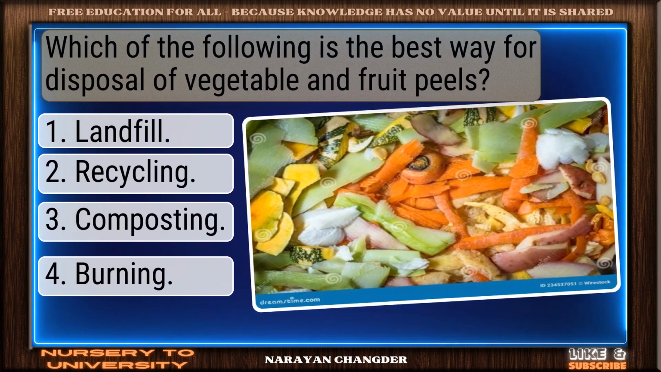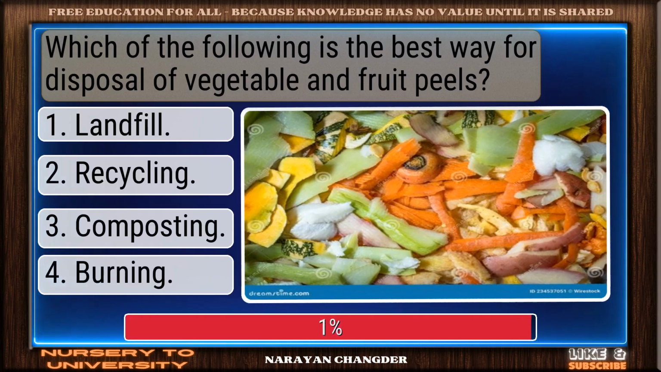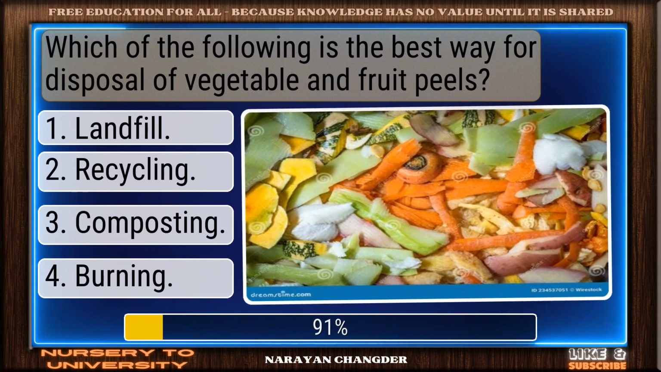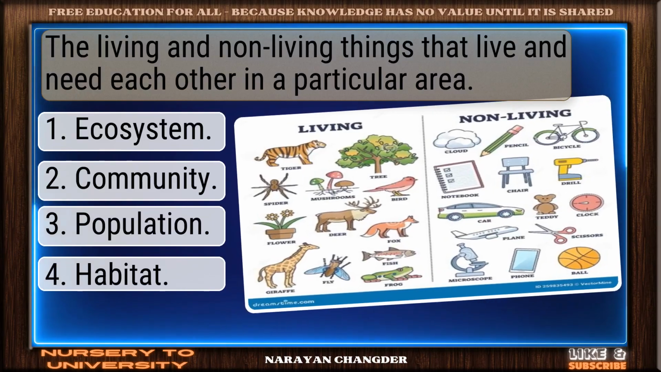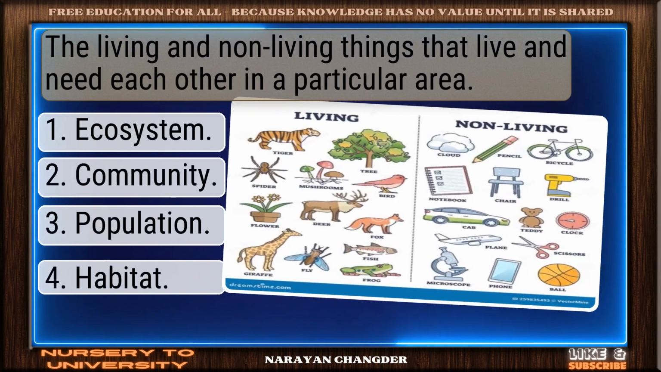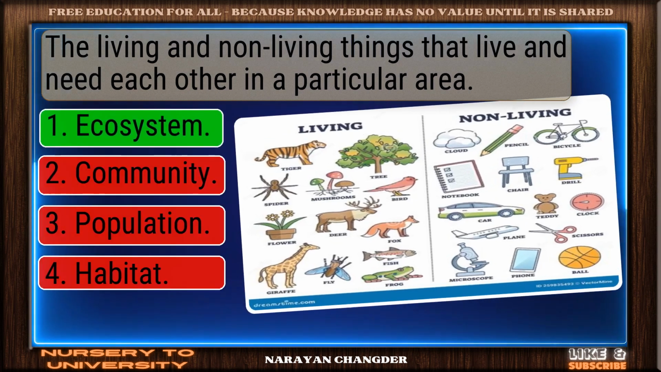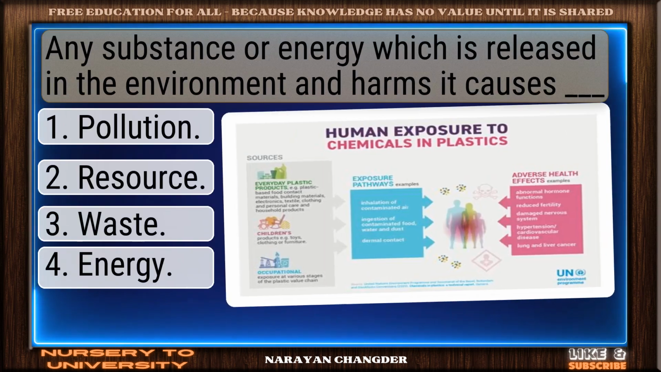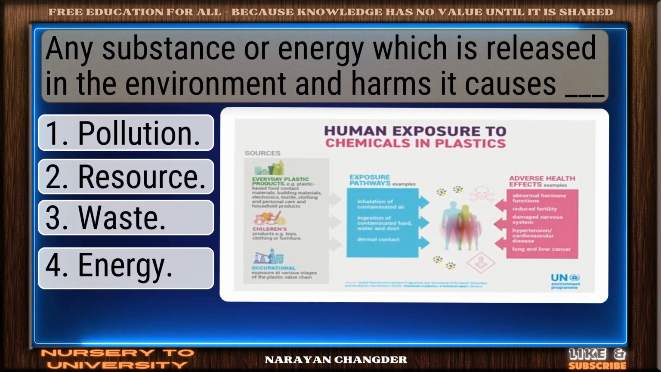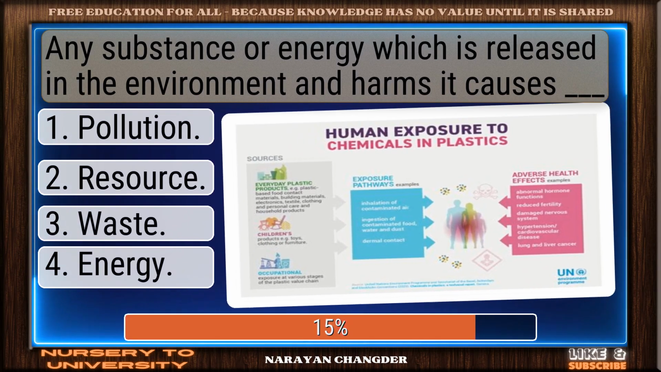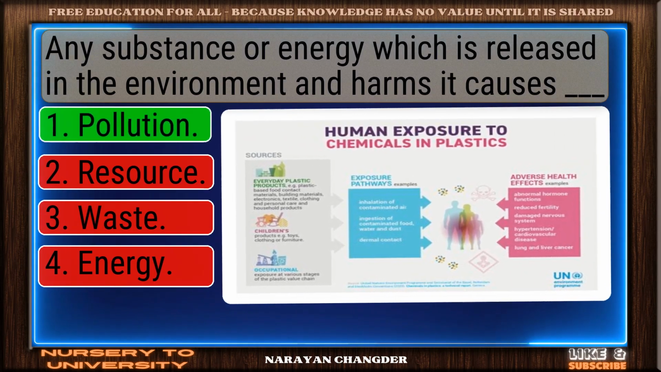Which of the following is the best way for disposal of vegetable and fruit peels? Correct. Composting is spot on. The living and non-living things that live and need each other in a particular area. Solid response. Ecosystem is valid. Any substance or energy which is released in the environment and harms it causes. Well picked. Pollution is correct.